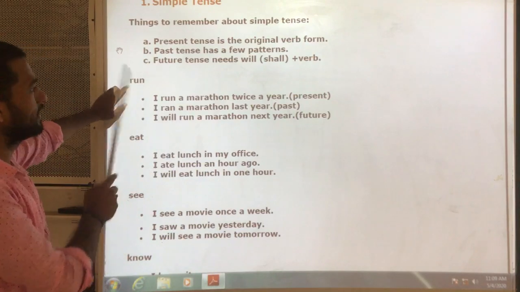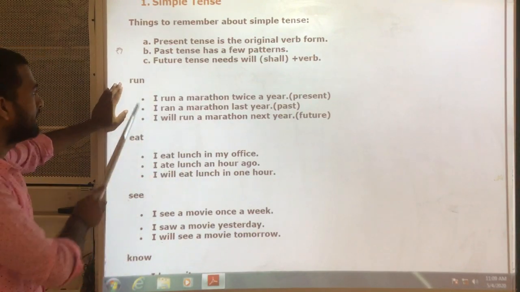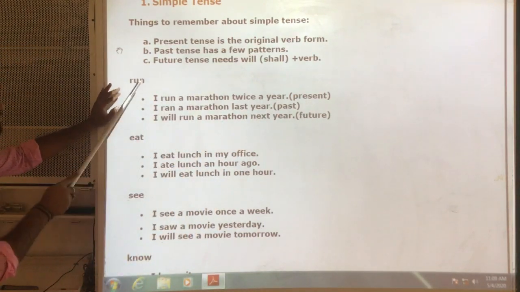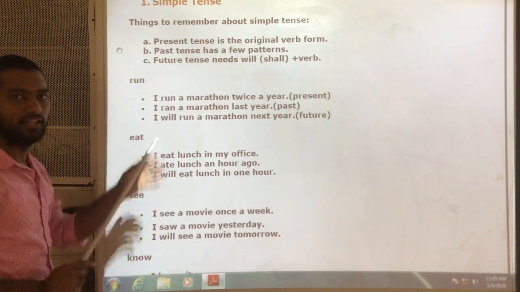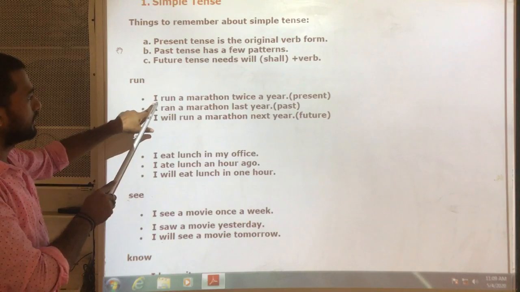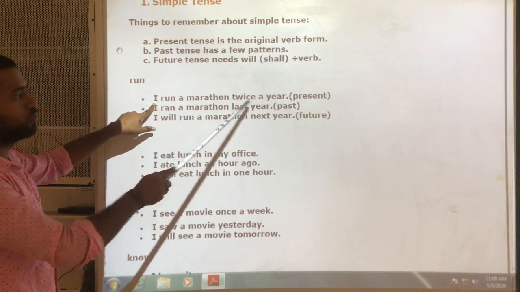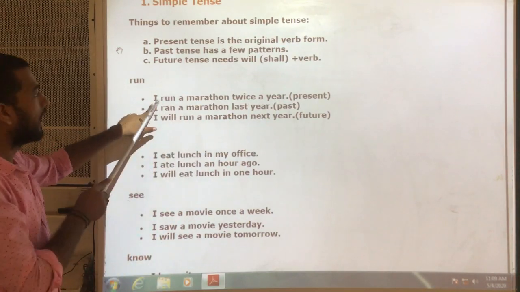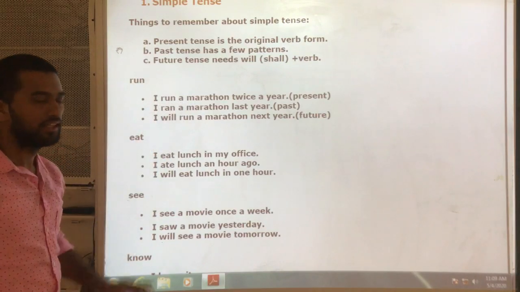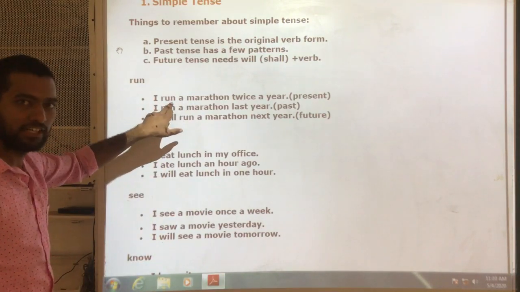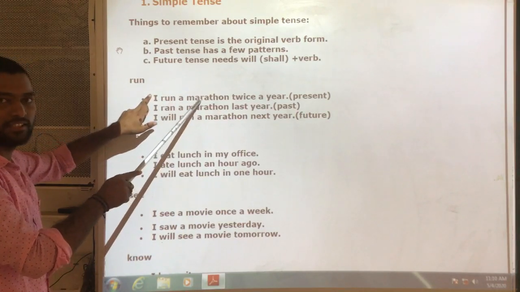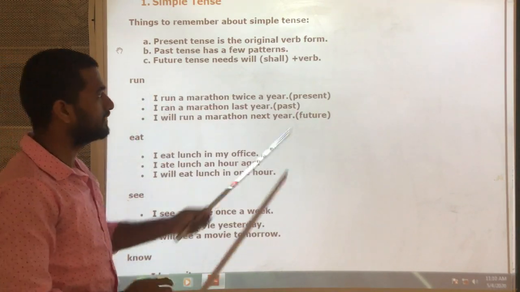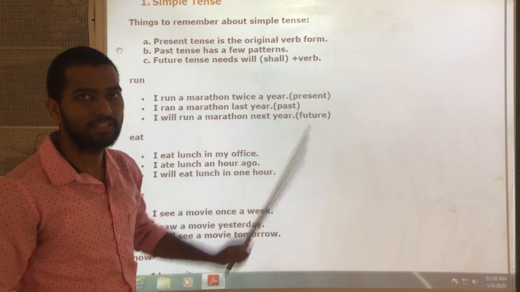Okay, let us see these sentences. Now, in these three sentences, I have used the verb run. First one: I run a marathon twice a year. I run a marathon. Subject plus V1 plus object means the sentence is in the form of simple present tense.